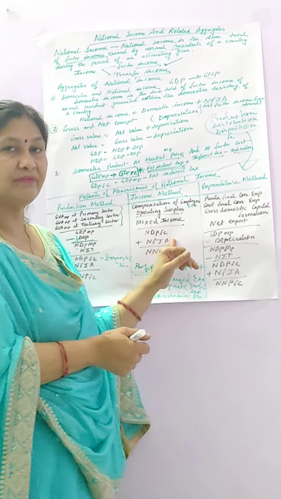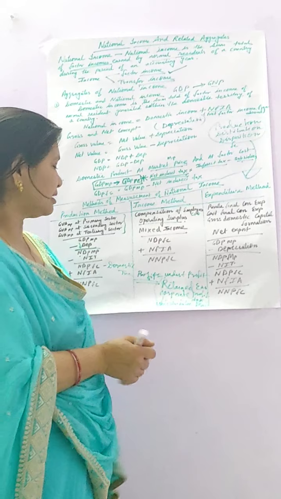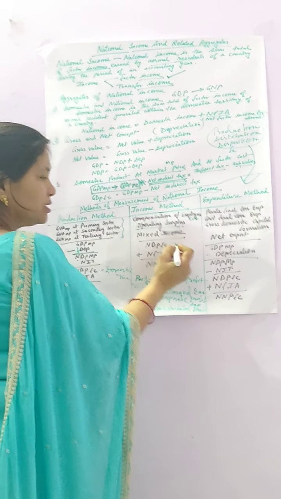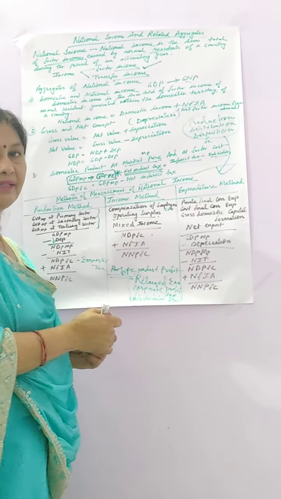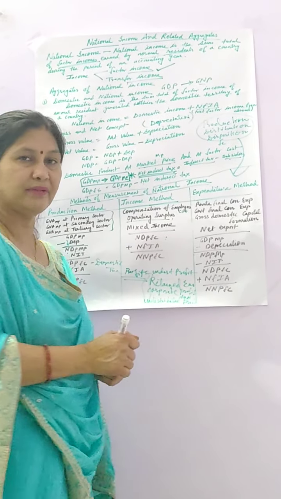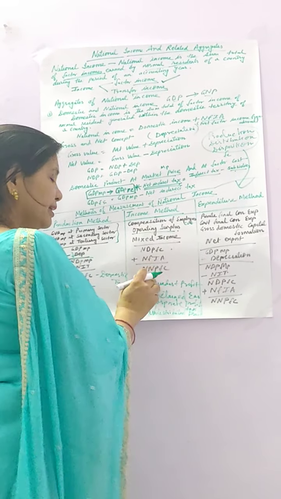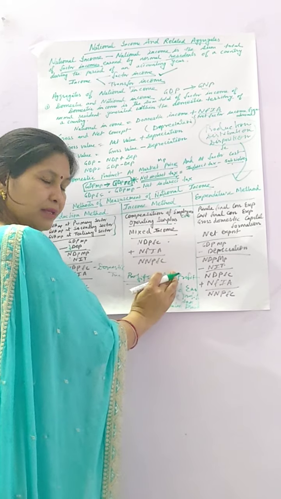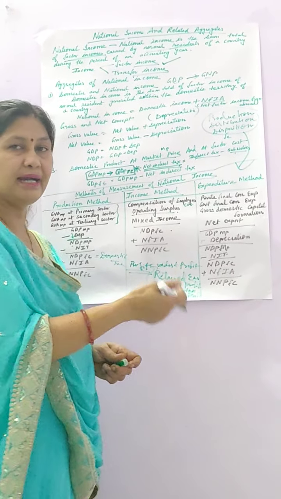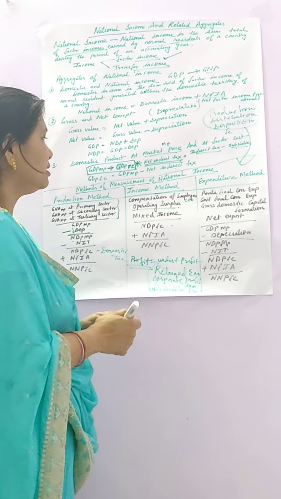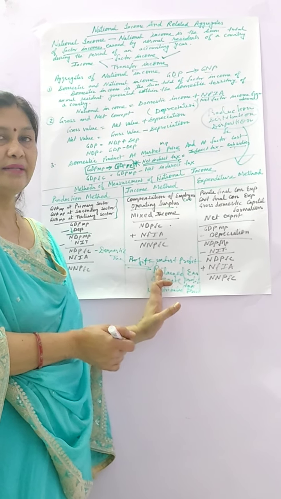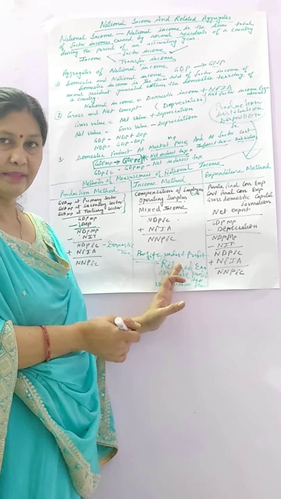It will become NDPFC, net domestic product at factor cost. This is domestic income, and when you include NFIA, then it becomes national income, NNPFC. If you want to make it gross, then add depreciation. If you want to make market price, then add net indirect tax. So this is how you can calculate national income by the income method.